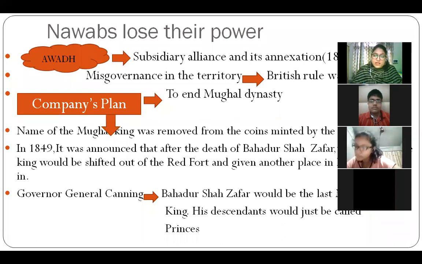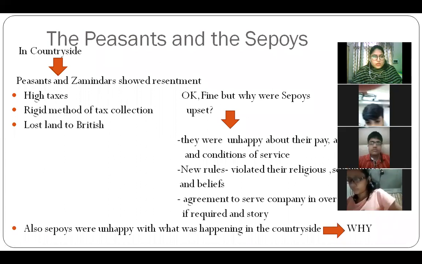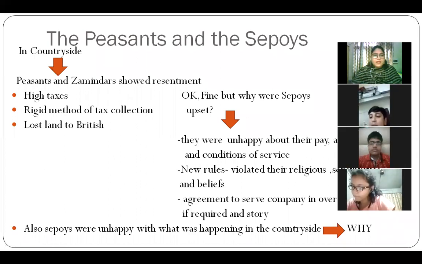So the motive was that they wanted to end the Mughal dynasty. Then in the countryside also, we have read in Ruling the Countryside that they introduced the permanent settlement in 1793. Then the Mahalwadi system in 1822. So these situations were prevailing at that time, and these peasants were under a huge debt.